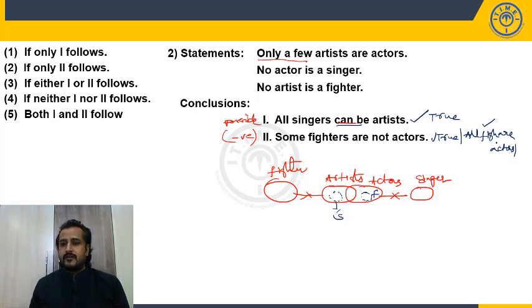So when the complementary is true, the negative will become false. So this is false. So what is my answer? Only one follows. Only one follows is which option? First option. So my answer is only one follows. Choice 1.